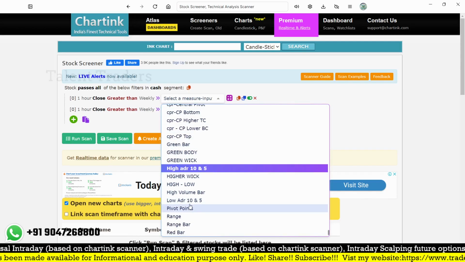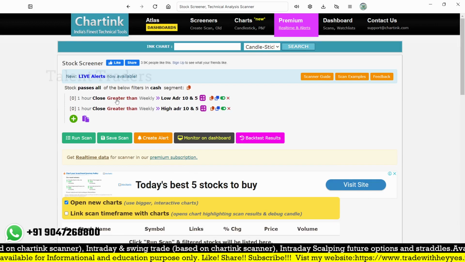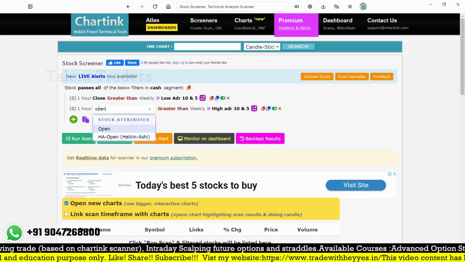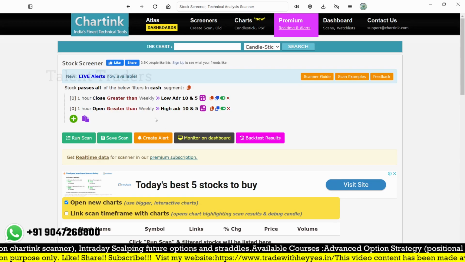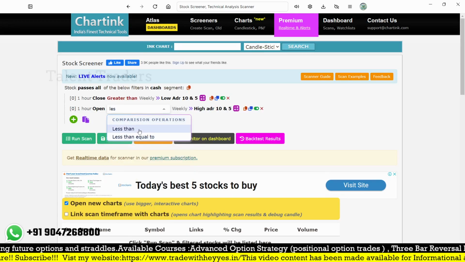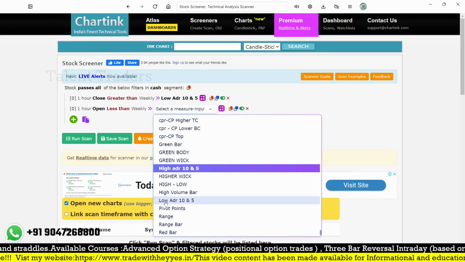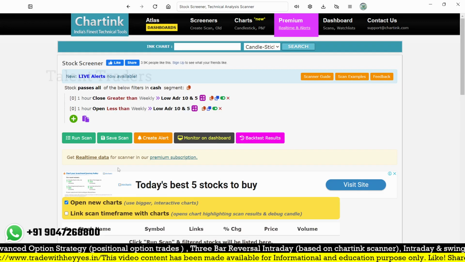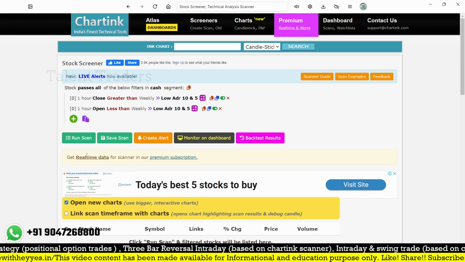So that should be a lower ADR, and close and open must be, if it works, open must be less than, it should be in the lower area. So this is a customized indicator which is not available by default in charting. So let me run the scan.